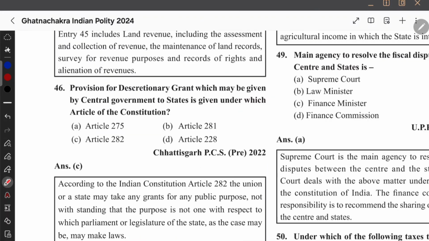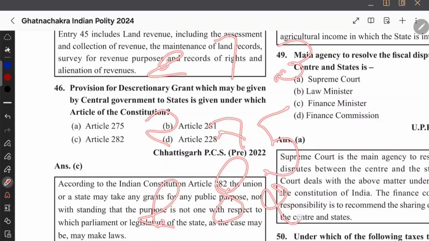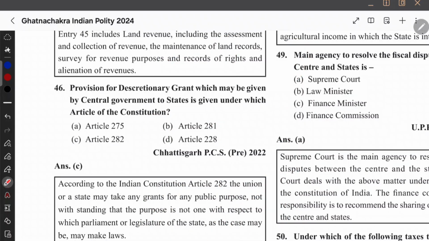They are asking provisions for discretionary grant, which may be given by central government to state. See, there are 3 types of grants that I mentioned to you: other grants, statutory grants, and discretionary grants, right? So what are the articles? We have 273, right? 273 is there. 273, that is other grants. And next, we will add 275, that is statutory grant. And then we have 282, that is discretionary grant. Both have 2, so discretion came. Discretionary grant, okay. 282 talks about discretionary grants.